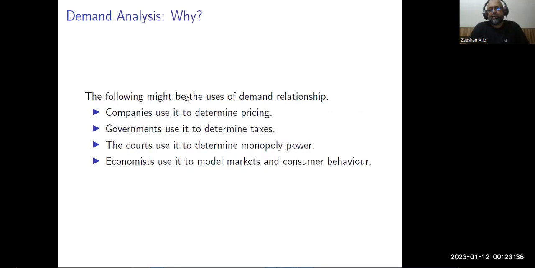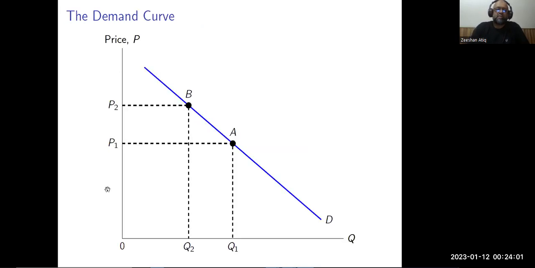Why do we do demand analysis? There are many reasons. For example, companies use it to determine the pricing of their goods. The government uses it to determine taxes. The courts use it to determine monopoly power, that is, what exactly the price a monopoly is charging. Economists use it majorly to model markets and to determine consumer behavior, that is, what exactly consumers are willing to pay for something.